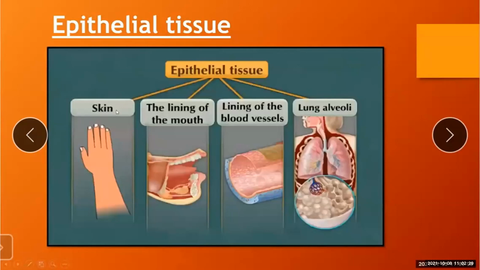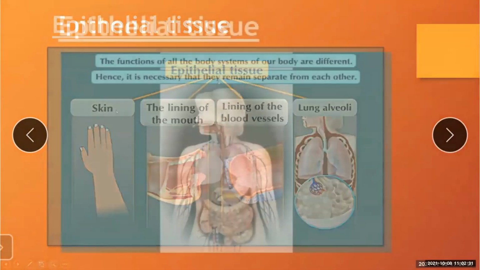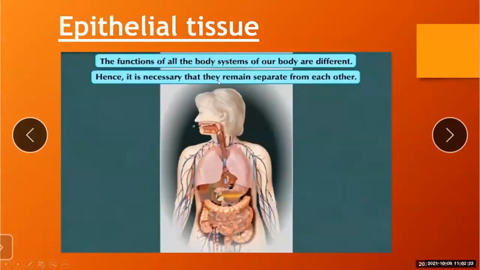Up till here you understood what these are. So what are the functions? The functions of all the body systems of our body are different. Hence, it is necessary that they remain separate from each other. If all the tissues mix with each other, what will happen? The functions will not be performed properly.